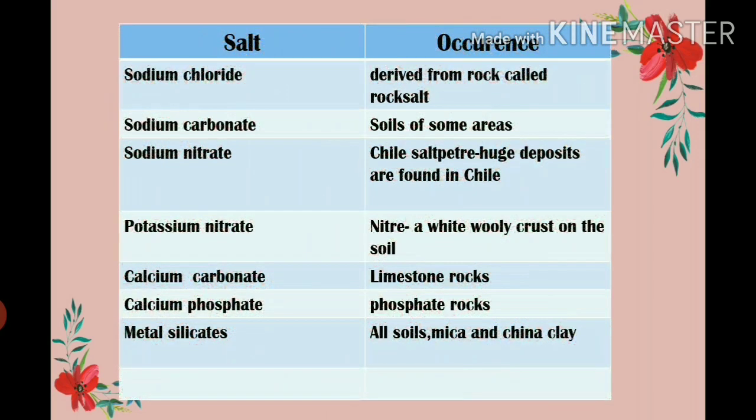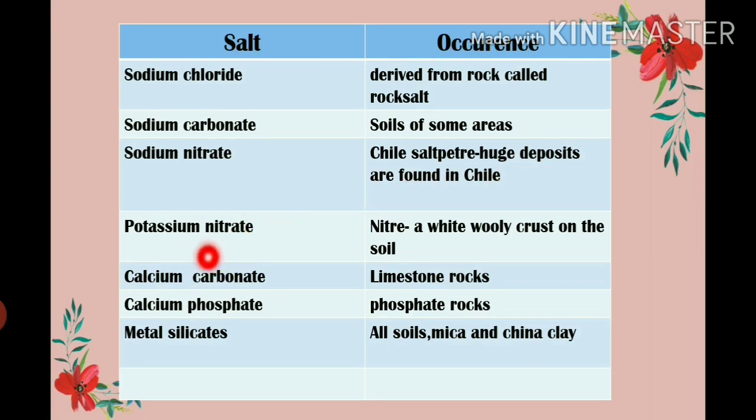Now let us see salts commonly found in soils and rocks. First is sodium chloride. All these are naturally occurring salts. Sodium chloride is derived from the rock called rock salt. Sodium carbonate is also found in the soils of some areas, like sodium nitrate. It is found in Chile. In Chile there are huge deposits of sodium nitrate rocks.